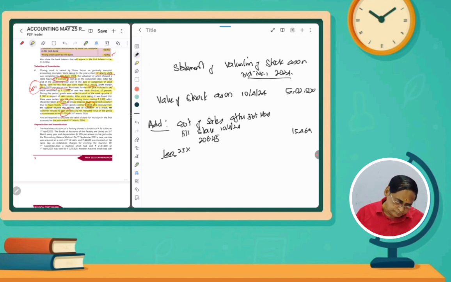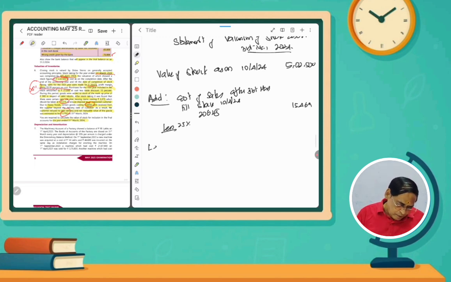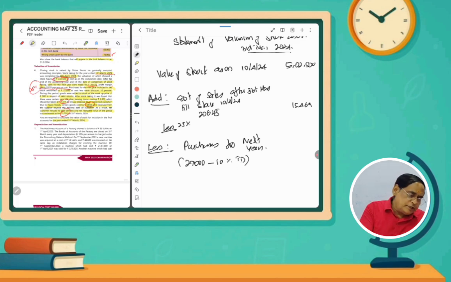should be added. And then another entry, we purchased for the next year also, it was included, it has to be deducted. So we have to deduct, after deducting the trade discount also, the purchases for next year. How much we purchased? 27,000, in which 10% trade discount was allowed. We have to deduct it, trade discount. So 27,000 into 10% minus, so how much? 24,300 rupees we have to deduct.